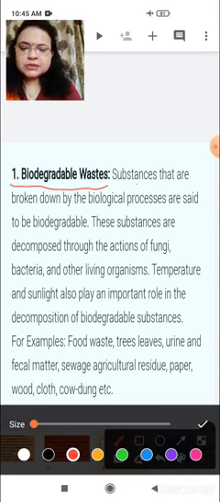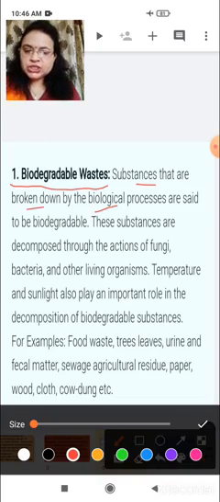Substances or waste that are broken down by a biological process or a natural process are said to be biodegradable. These substances are decomposed through the actions of fungi, microorganisms, bacteria and also some other living organisms.